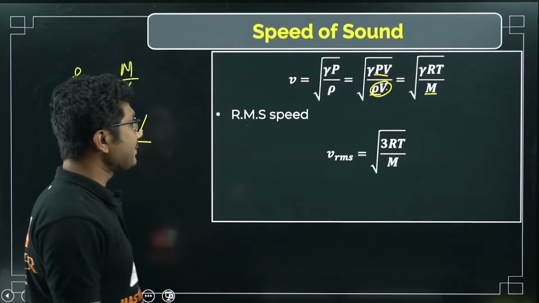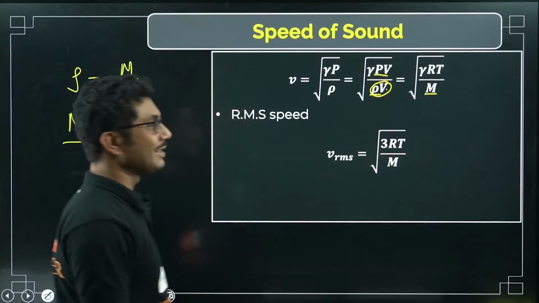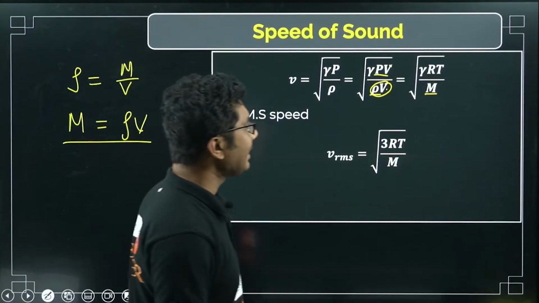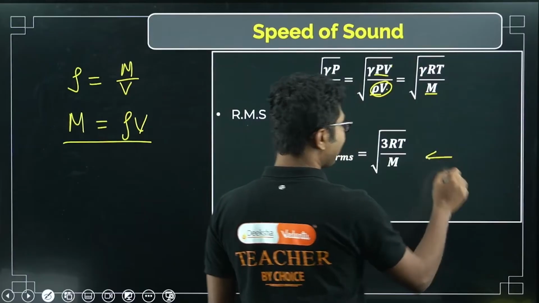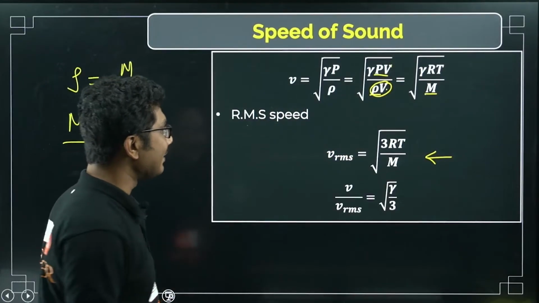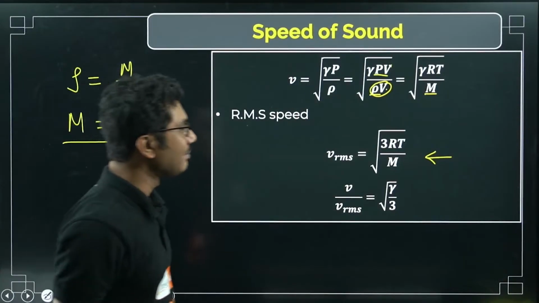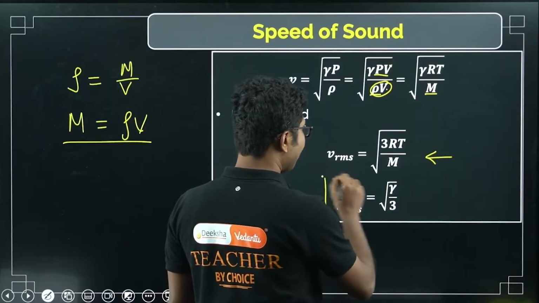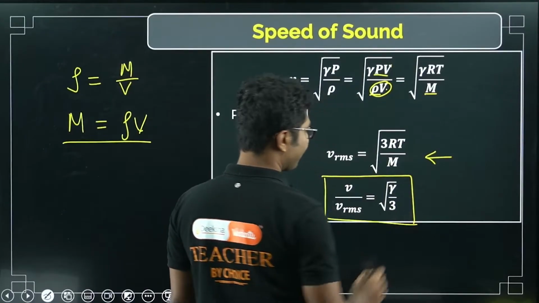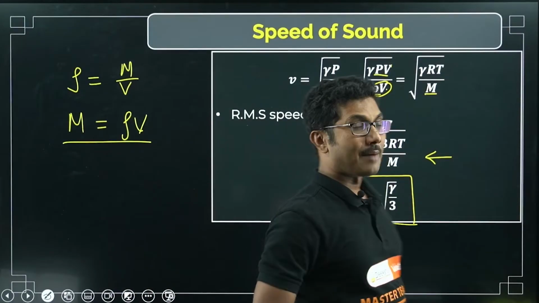Now the RMS speed of a gas, we know, is given by √(3RT/M). We already derived that, if you remember, and then you can find the ratio v/v_rms. This is a very, very important relationship. v/v_rms = √(γ/3). This is a constant and it depends on γ. What is gamma?